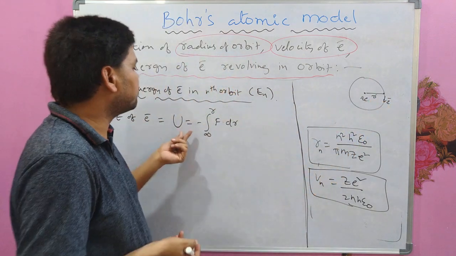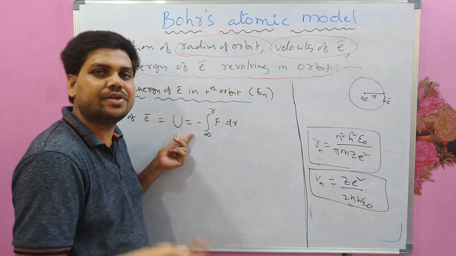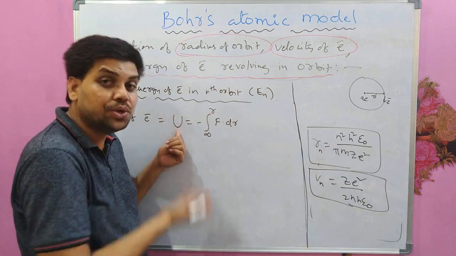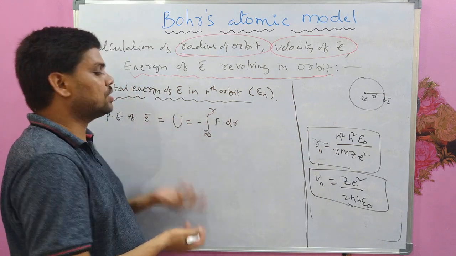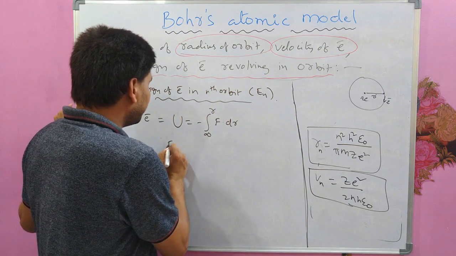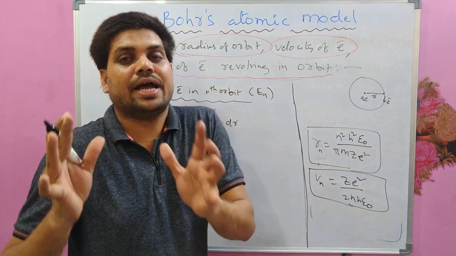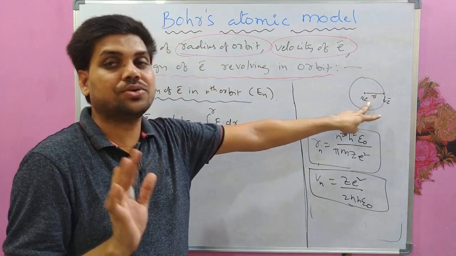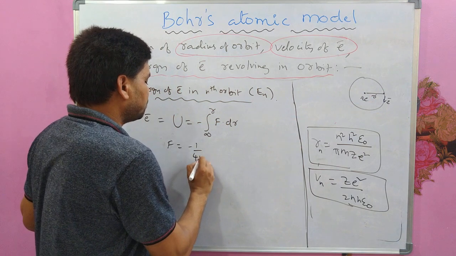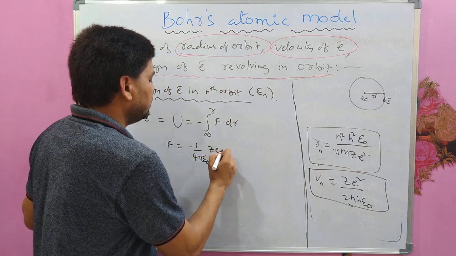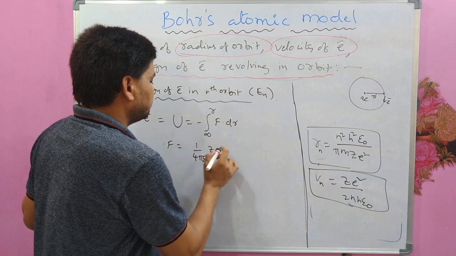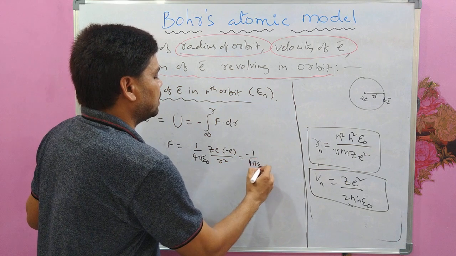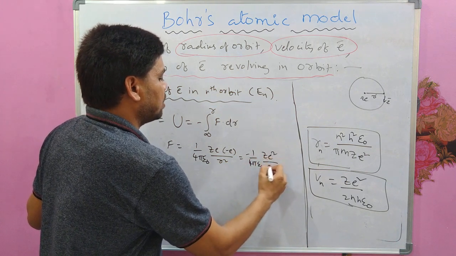So this is actually Ur minus U infinity. But U infinity anyway 0. So I am writing just Ur. Instead of Ur I am just writing U, as the potential energy of the electron. And what is F here? The electrostatic attraction force between electron and positively charged nucleus, which is minus 1 by 4 pi epsilon naught ZE, this minus E by R square, which is minus 1 by 4 pi epsilon naught ZE square by R square.